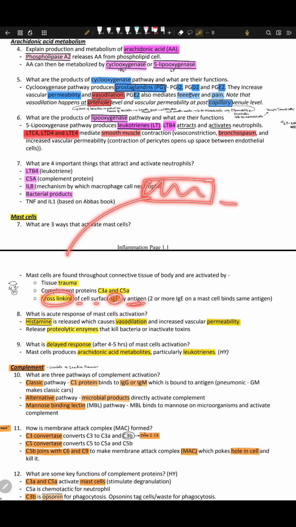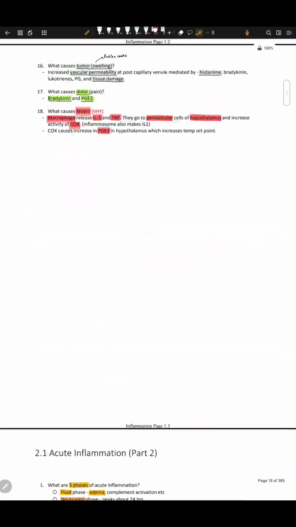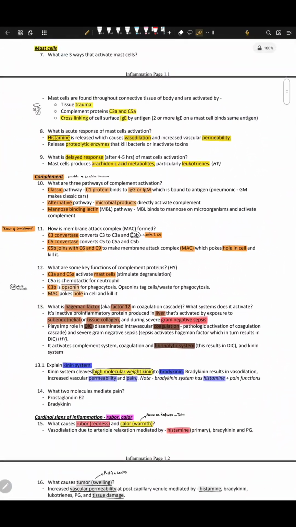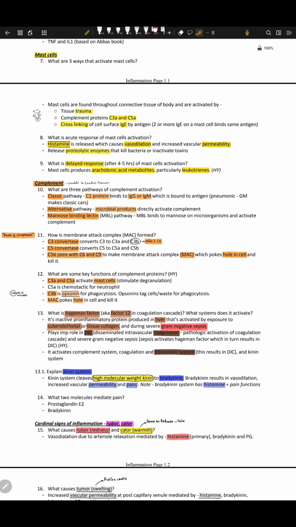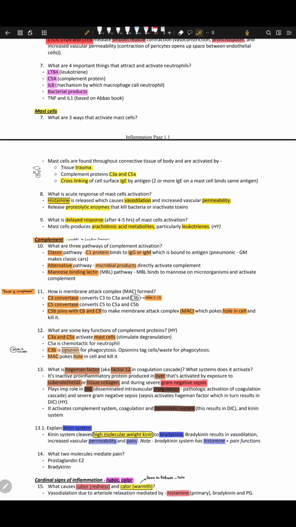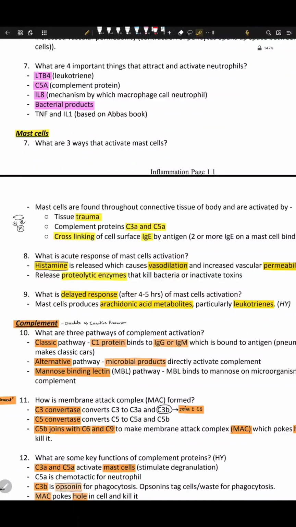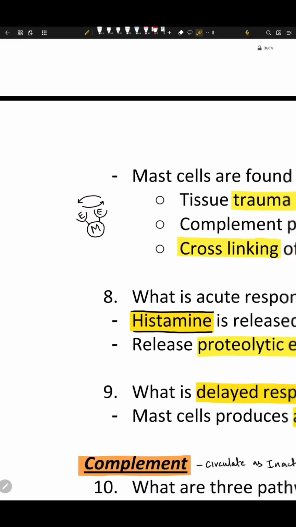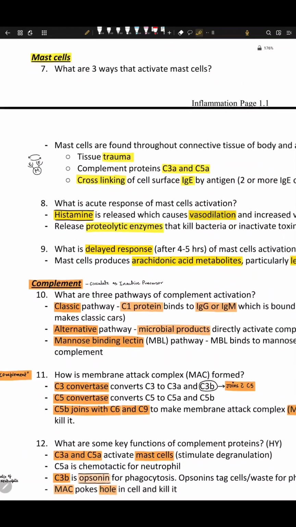I will show you how it happens in the video on how the reactive immune system works. So just remember that cross-linking of IgE on a cell surface by an antigen can activate the mast cell. I have drawn a mast cell with IgE. They are cross-linked by an antigen. You need something to cross-link them, right?